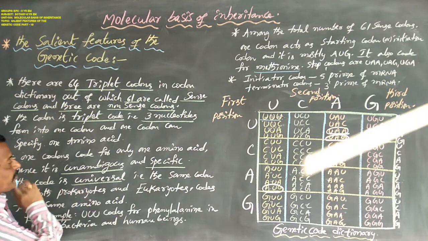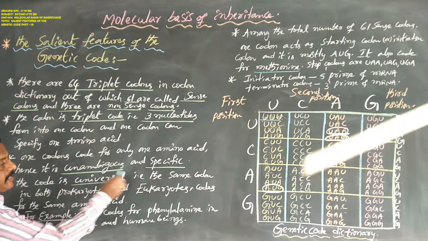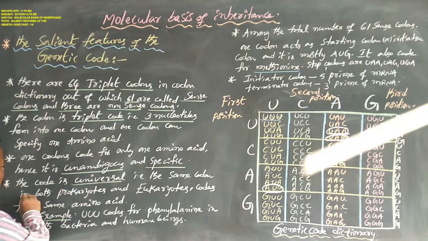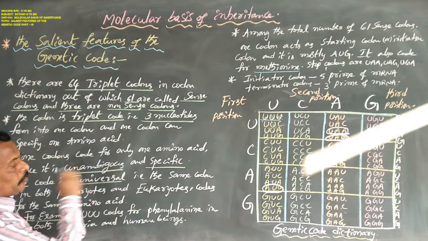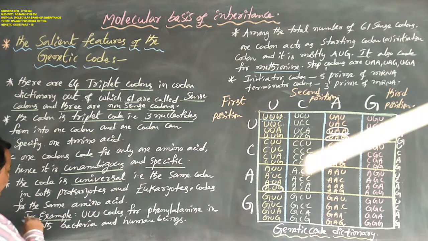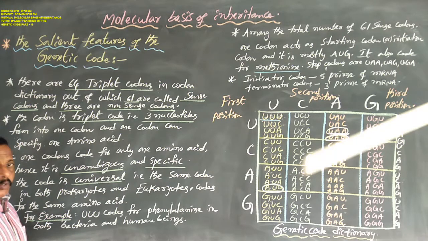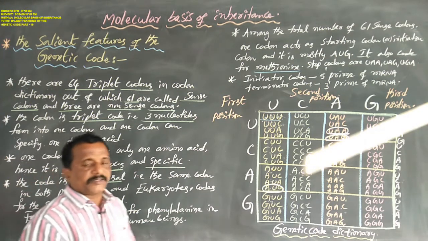This is universal. That is, the same codon in both prokaryotes and eukaryotes codes for the same amino acid.